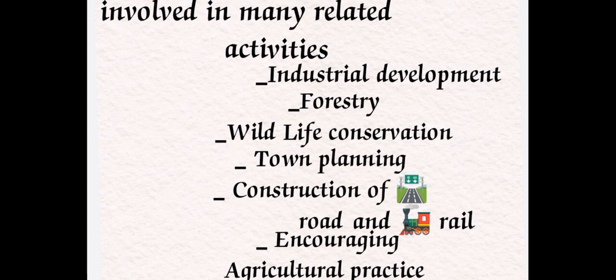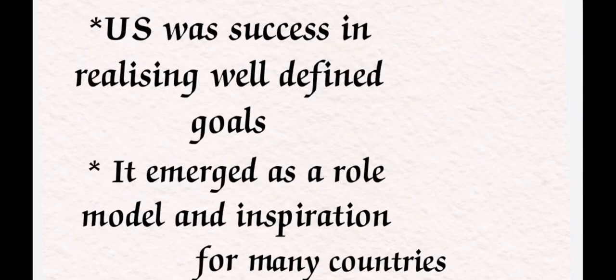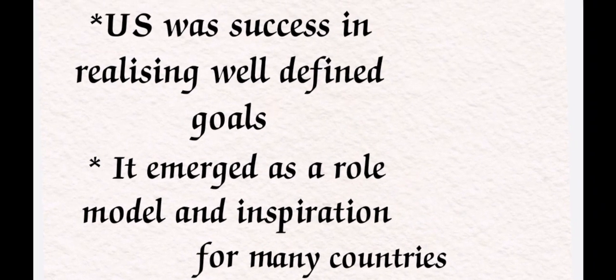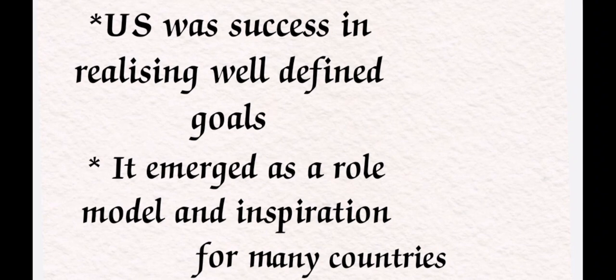But the USA experienced regional planning becoming such a success. Whenever it was involved in regional planning, it started realizing well defined goals and emerged as a role model, an object of inspiration for many countries.